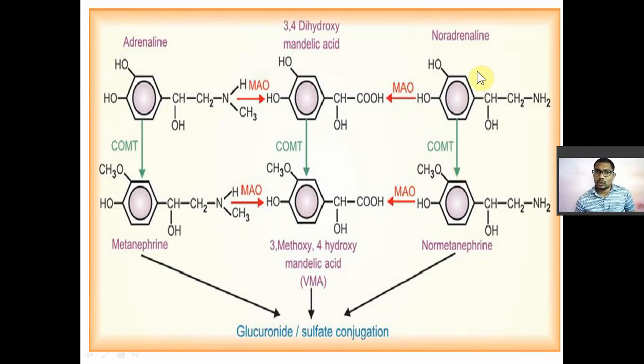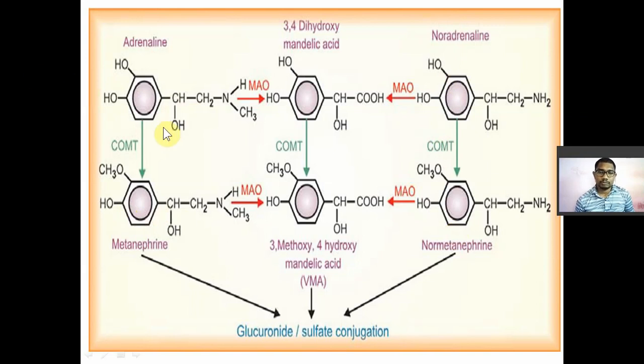Now for example, noradrenaline will be metabolized by COMT, catecholamine orthomethyl transferase. तो यहाँ पे देखो ऑर्थो पोजीशन के जो ऊपर जो हाइड्रोजन ग्रुप है वो मिथाइल ट्रांसफर होगा, सो इट विल बिकम अ नॉरमेटानेफ्रिन. So noradrenaline will be converted to normetanephrine by COMT. Your adrenaline will be converted into metanephrine by COMT. So adrenaline to metanephrine, noradrenaline to normetanephrine.